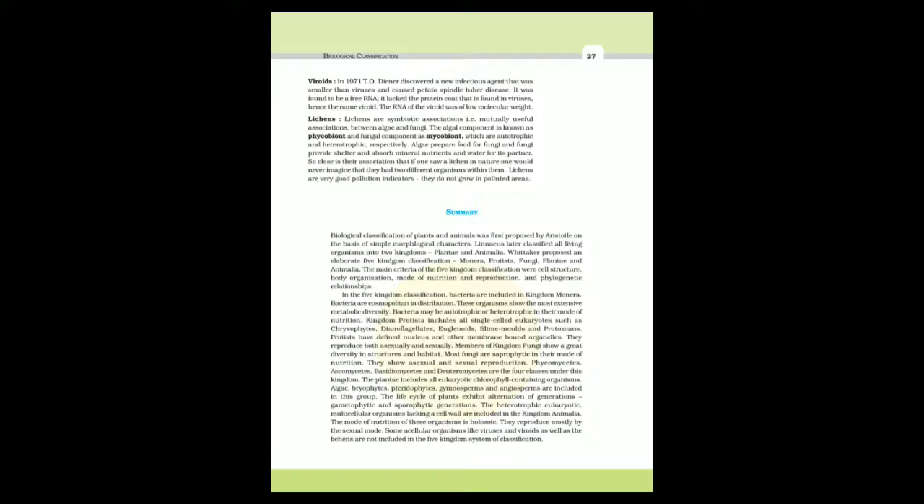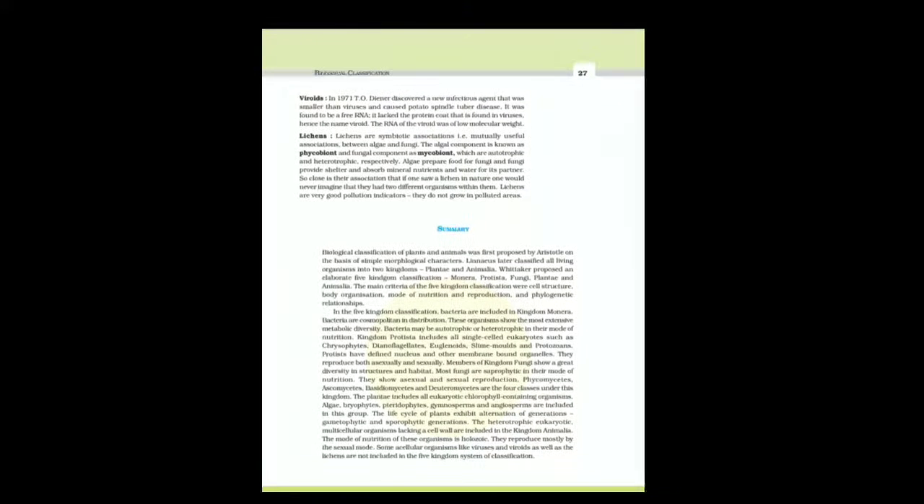Now we are talking about viroids. Viroids were discovered by scientist T.O. Diener in the year 1971. They are small infectious structures. They consist only of nucleic acid without the protein coat.